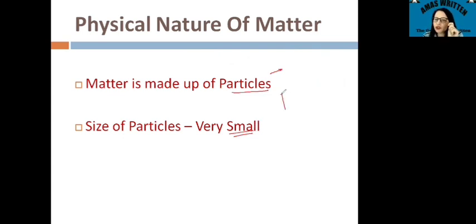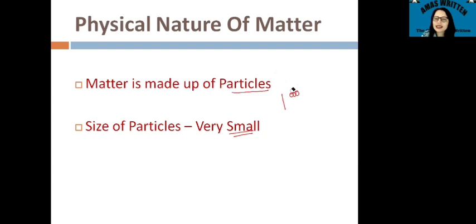Even if you talk about any solid, let's say the base of a chair, usually the particles are arranged very closely to each other so that we are able to see the outcome, but we are not able to see the size. The size of the particles is very small, so they are not visible to us by our naked eyes.